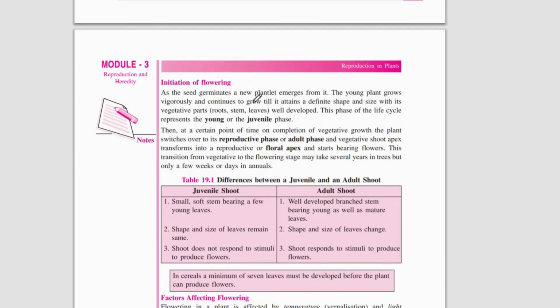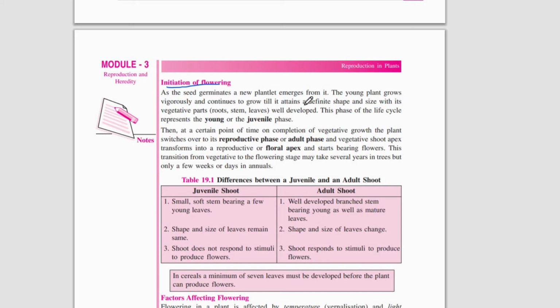Now we'll study how flowering is initiated in plants. As a seed germinates, a new plantlet emerges from it. The young plant grows vigorously and continues to grow till it attains a definite shape and size with its vegetative parts. That means a plantlet will start growing from a seed, and it will grow up to a level where it reaches a definite shape and size, forming all its vegetative parts in a well-developed manner.